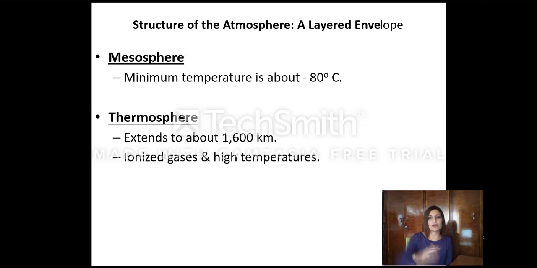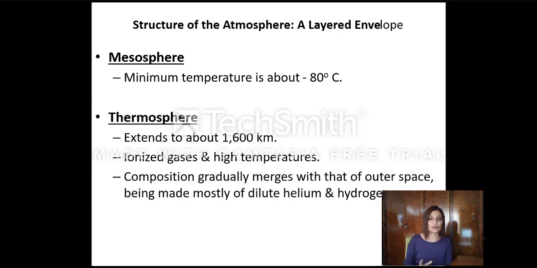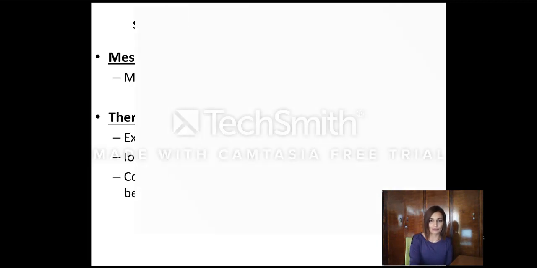Why? Because we are reaching the outer layer, as if we are moving near the star, the sun. Gases are in ionized form, and the composition of the thermosphere spreads and merges with the outer space. As I mentioned, outer space has a composition of hydrogen and helium, just like the initial atmosphere where life originally occurred.